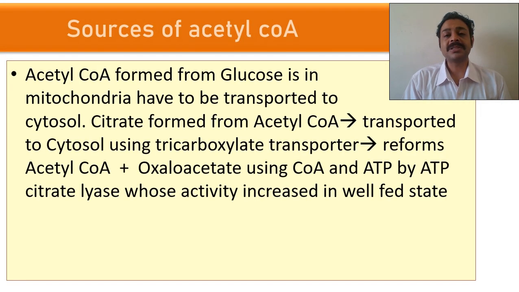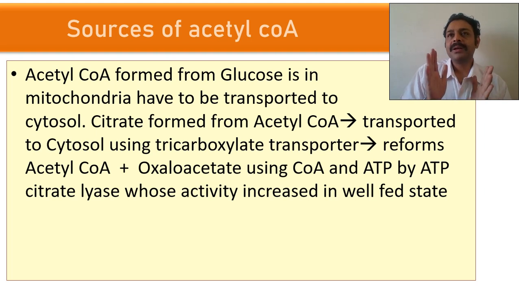So what are the sources of acetyl-CoA? See, acetyl-CoA is mainly derived from carbohydrates, not from fat. See, why am I telling you this? Because when does the body fat break down to acetyl-CoA? When we are fasting. During fasting only beta oxidation will occur. They come to the liver and to the other cells, and they will go for the TCA cycle. They won't become fatty acid. So the main source of fatty acid synthesis is carbohydrates.